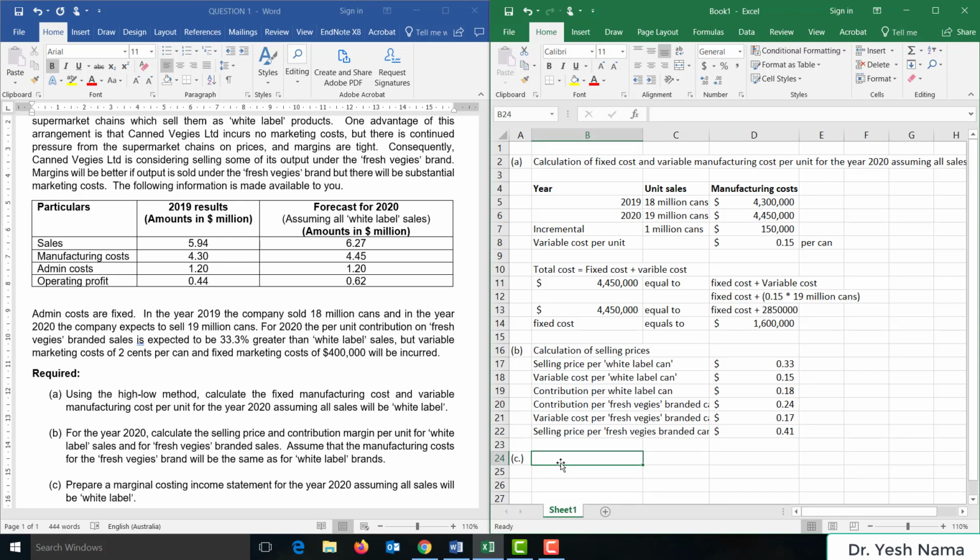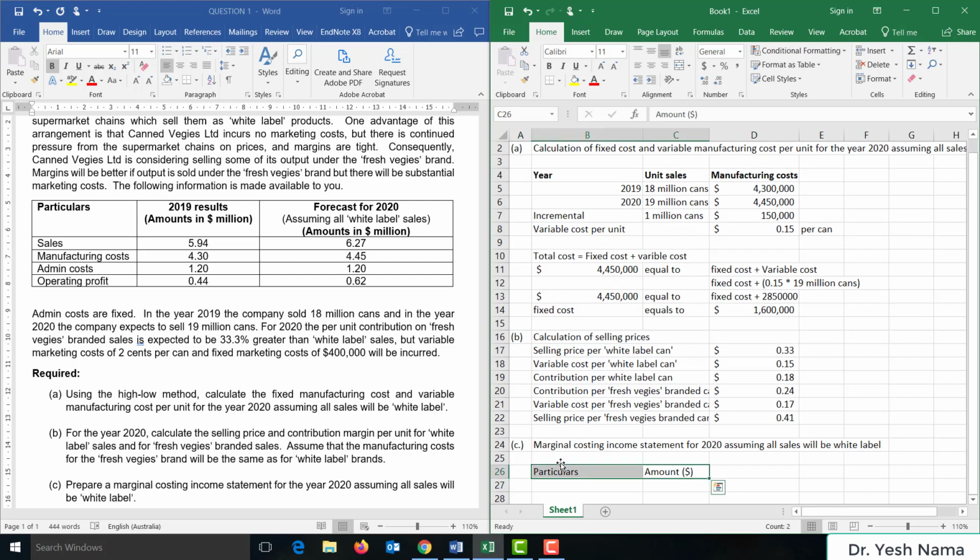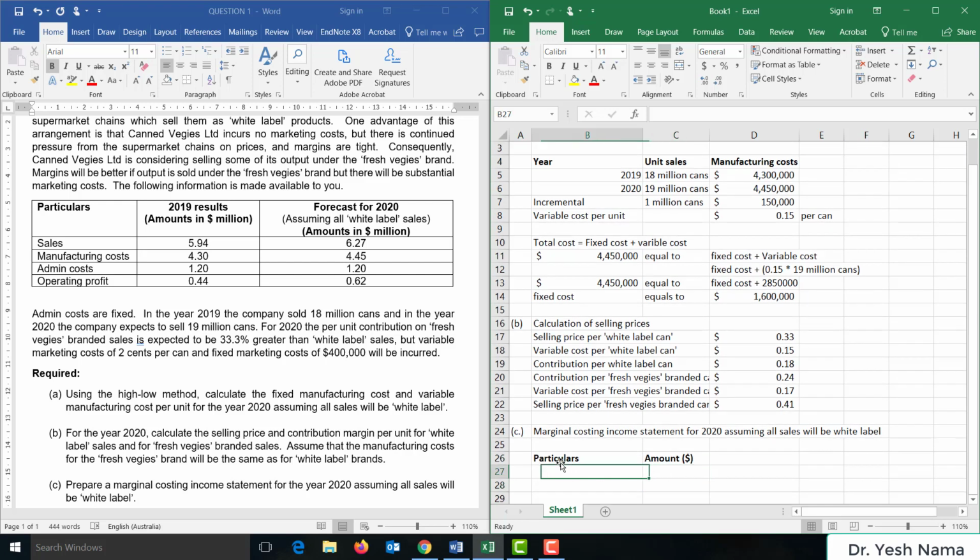Prepare a marginal costing income statement for the year 2020, assuming all sales will be white label. So let's prepare this. We have already been given the sales number, which is 6.27 million, because the question says forecasted sales for 2020, all sales white label assumption is 6.27 million.